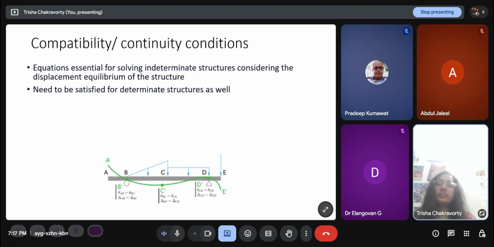Compatibility or continuity condition. Now, there are some basic things you need to know when you are trying to find out the deflection curve.